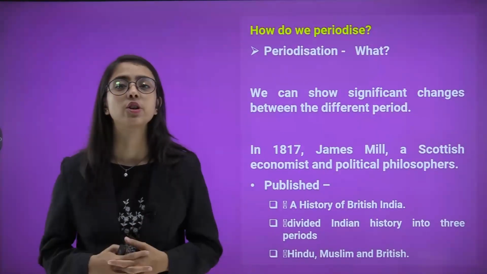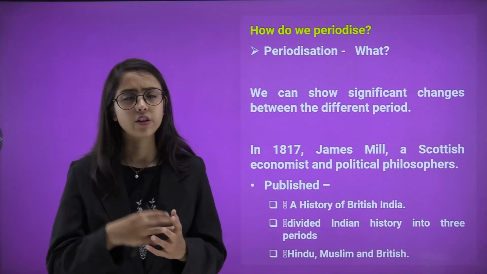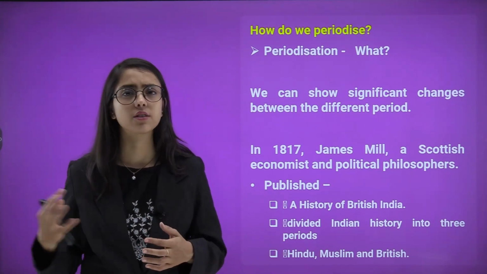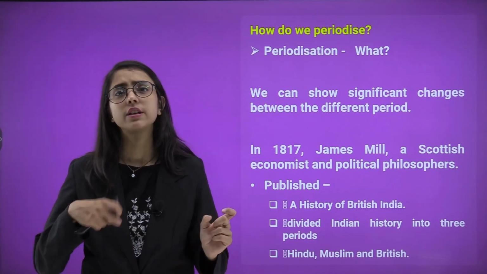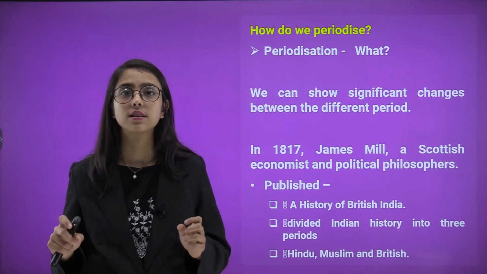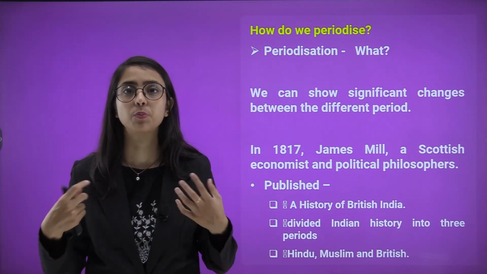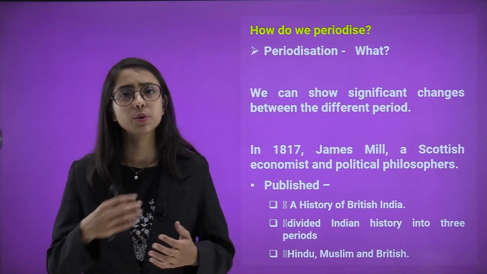So, how do we periodize? Now, what is periodization? I am sure you must have heard or read in your previous books and classes, from 1785 to 1795, so in the period of these 10 years. Now what is this periodization? What is a period? We will see that. We can show significant changes between different periods.